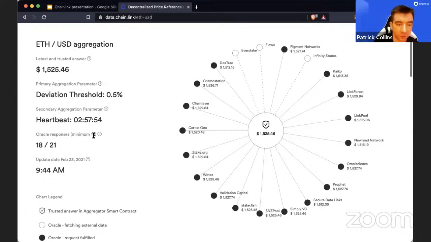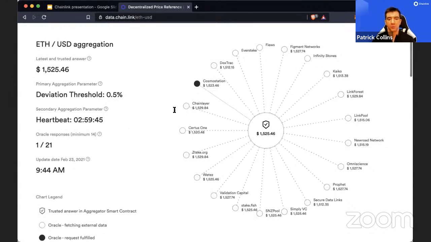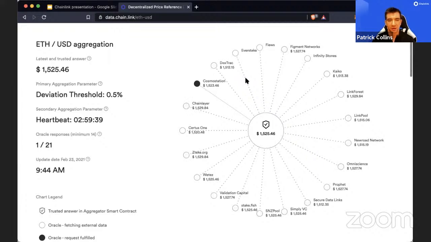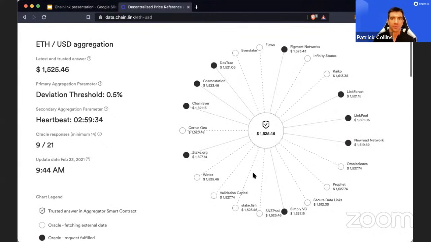Really good question. Yeah. So this might have moved to the OCR version. So the newer version, that OCR version, is 14. You do need that 66%. Oh, this is so cool. You guys can see in real time. Whenever you see these dots, it means they haven't responded yet. And the reason we saw all of them turn to dots is because a new round got kicked off, and they're all reporting a new price now, which is really cool. And you can see as they turn black, that's them responding. So that was really cool.